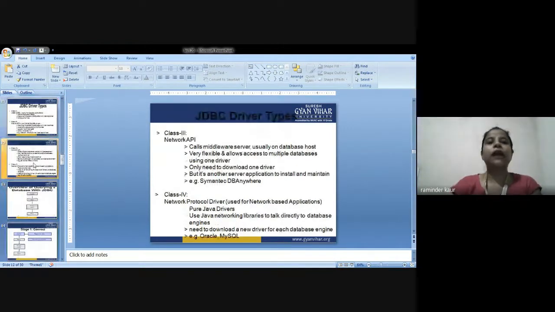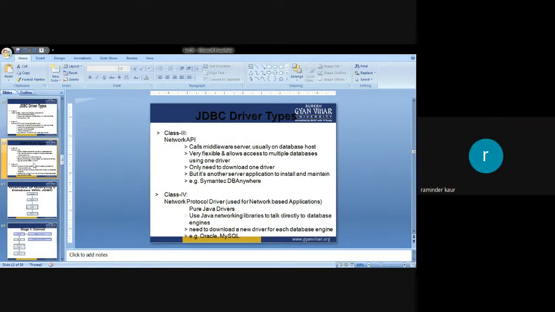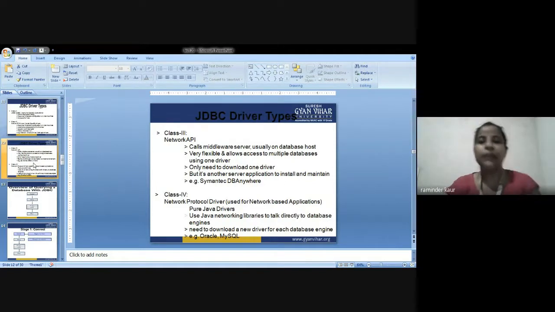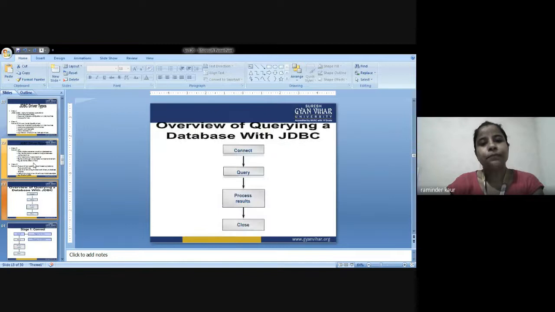So next is class three, that is network API. The main point of concern regarding class three is that it calls a middleware server, usually on the database host. Second, it is very flexible. It allows multiple access to multiple databases using one driver. Third, you only need to download one driver, but it is another server application to install and maintain. For example, Sybase.